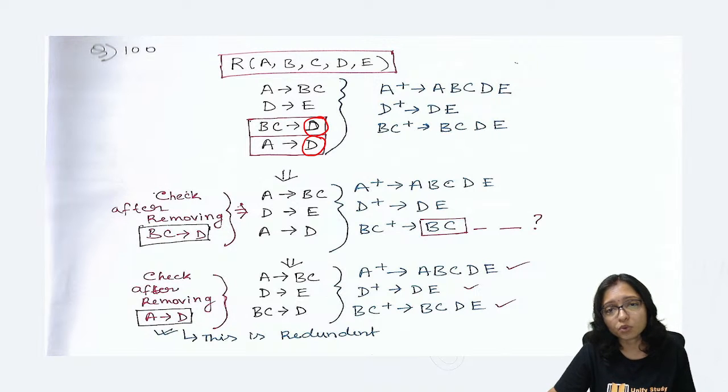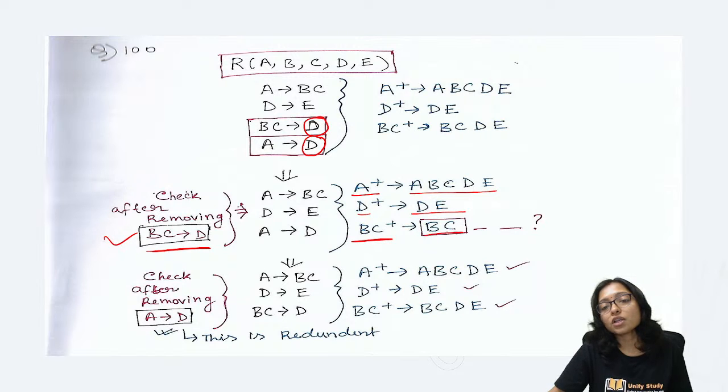Now whenever both are implying D, you have to think that, okay, can I remove any one of them? Try with one by one. If I am removing BC implies D, then what is coming? Then you can see with the A closure, A, B, C, D is coming. D closure, D is coming.